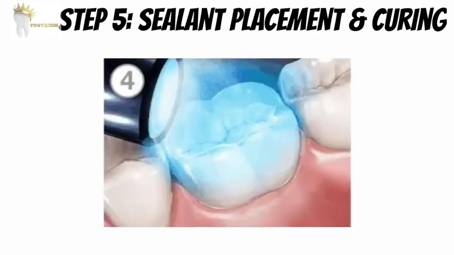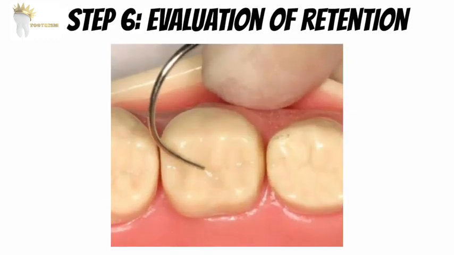After curing the sealant and before removal of the isolation material, we should examine the sealant for any voids, bubbles or deficient material. Retention of the sealant should also be checked using the explorer in an attempt to remove the sealant. If the sealant is dislodged, then the tooth should be re-etched and a new sealant material should be applied.